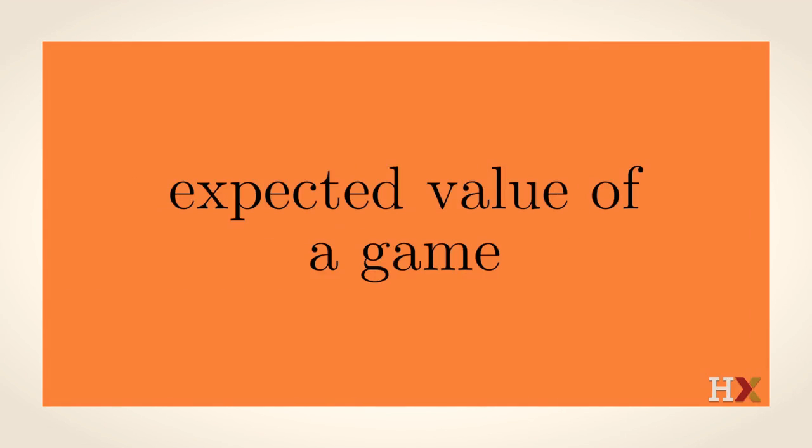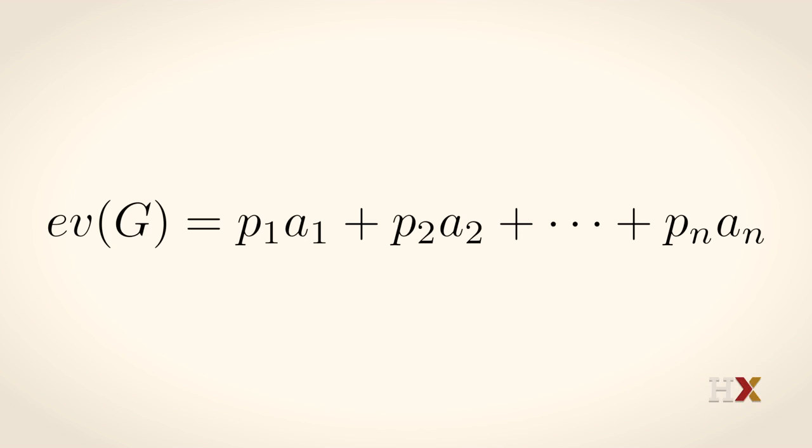And the probabilities have to satisfy the identity that p1 plus p2 plus p3 up to pn is equal to 1, as some outcome must occur. The payoffs can be arbitrary. They can be positive numbers of units or negative numbers of units. Well, we've already defined the expected value of a game, which we denote by EV of g, by the formula EV of g is p1 times A1 plus p2 times A2 all the way up to pn times An. Namely, it's the sum of the probabilities times the payoffs of the different events. It can be positive, it can be negative.